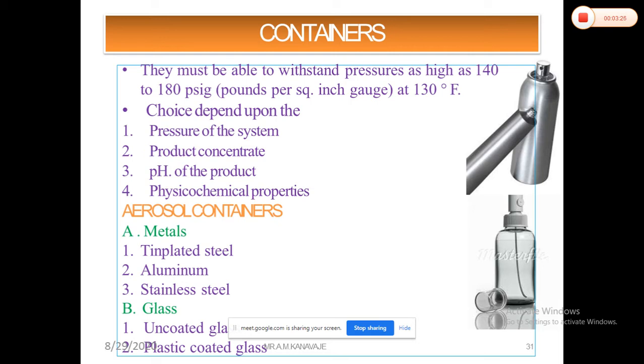Whether it is stainless steel, a tin plated container, or aluminum, and mostly glass containers whenever you are using, various problems will occur, and mostly with plastic containers. Sometimes leachability will occur. Some plastic material comes into the product concentrate, and it will react with the product concentrate or disturb the stability. That's why for the product concentrate, the reactivity of the product with the container has to be considered along with the pH of the product, because the product